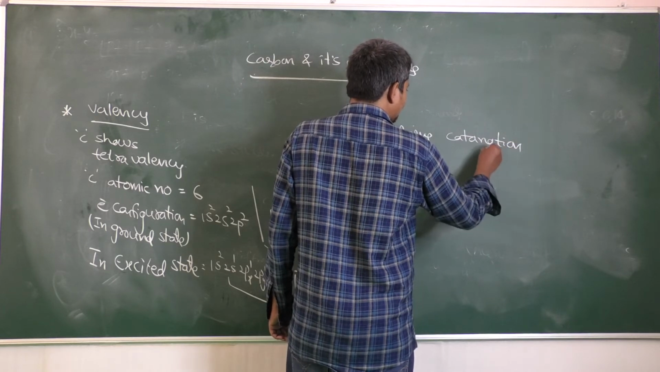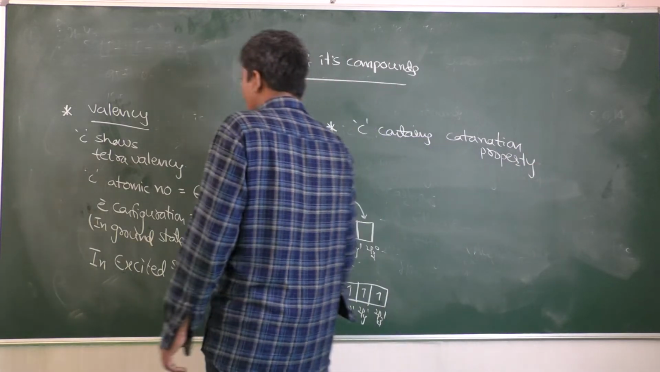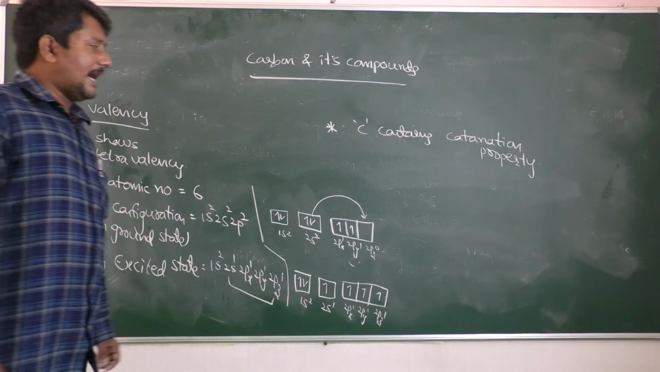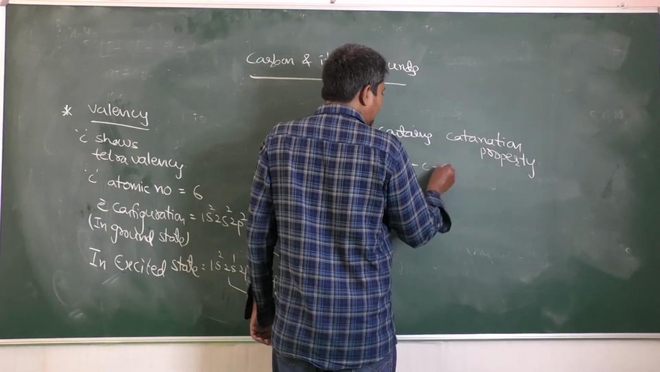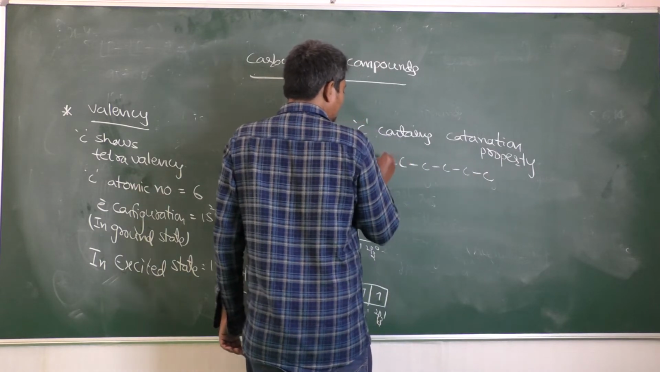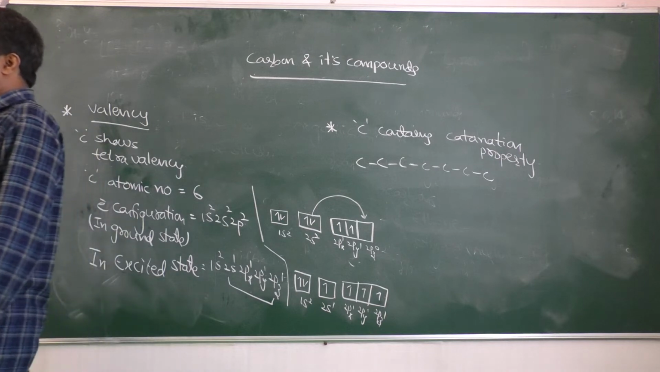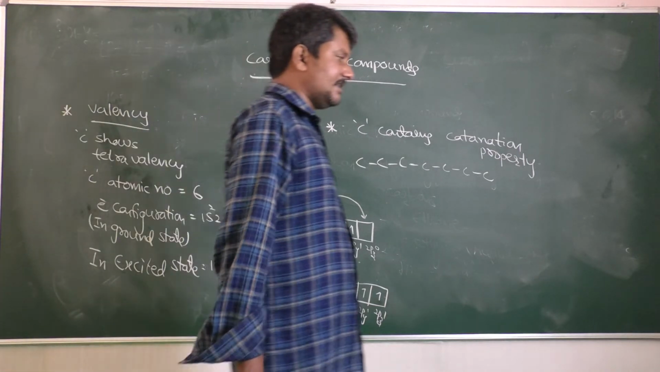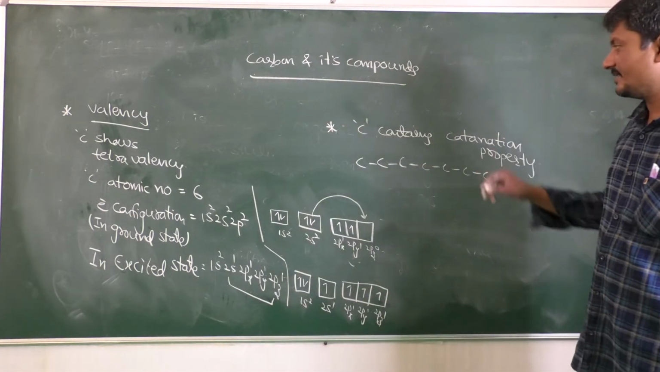Catenation property. Carbon contains catenation property. What is this catenation property? Catenation is nothing but the carbon which can form chain-like structures like this. The capability of elements to form chain-like structures or chain-like compounds, that nature is called catenation.